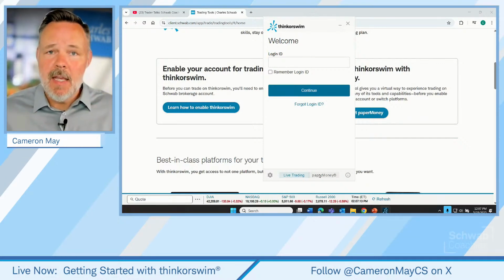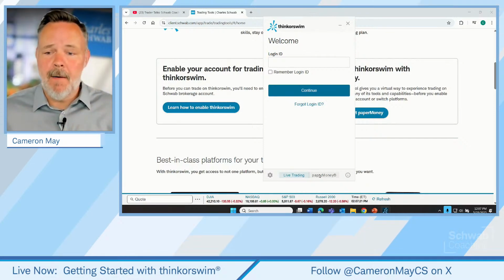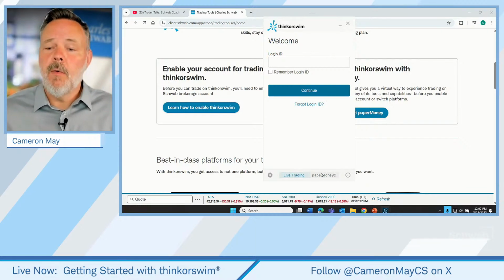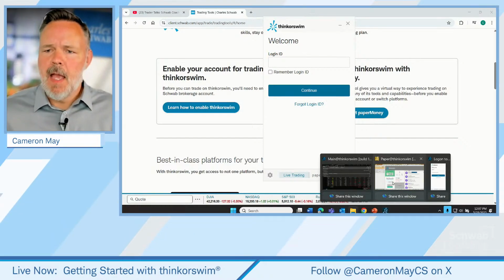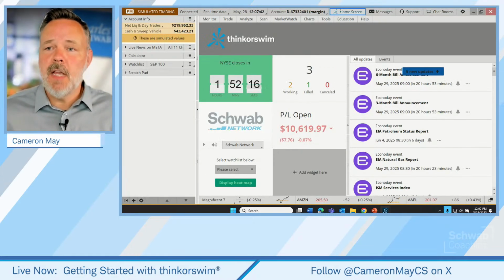And I'm going to be using a practice platform, the paper money platform, throughout this demonstration. So you'll see the extent of the functionality there. But we can either log into our live accounts, or we can log into paper money. Now, one other thing I want to note is we can actually do both at the same time. Let's say that we've logged into our paper money account and we land on this screen. When we first log in, we wind up on the home screen.